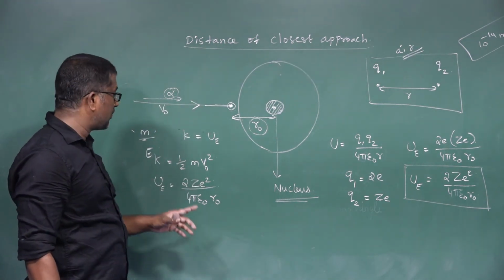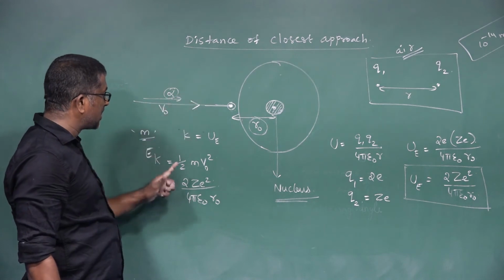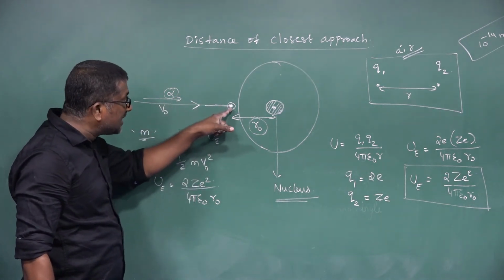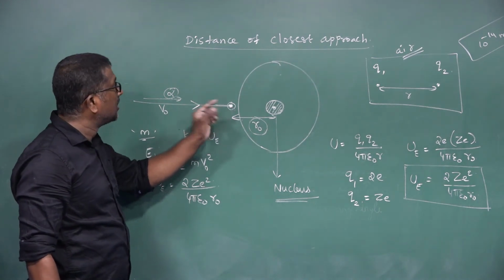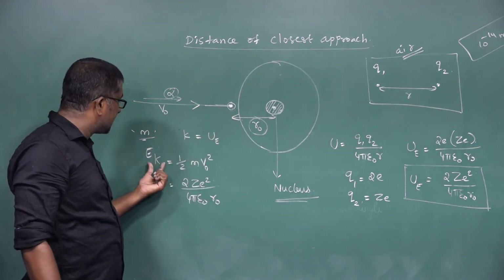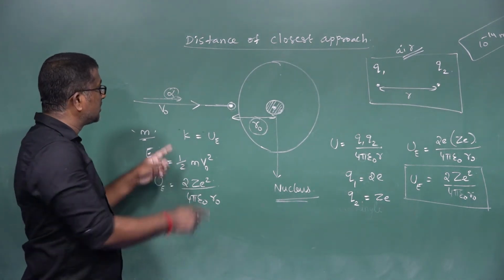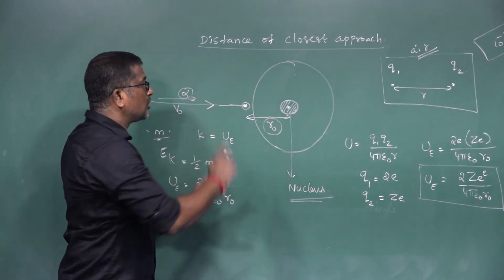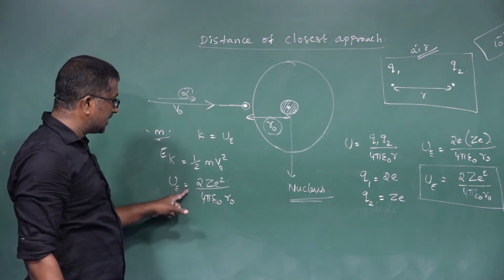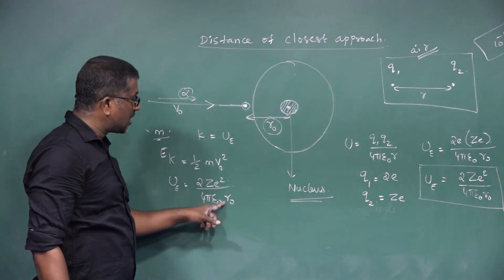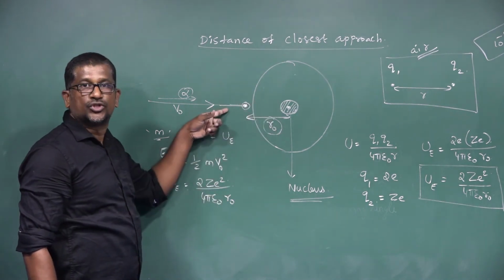When the alpha particle reaches this point, this kinetic energy is converted into electrostatic potential energy. The electrostatic potential energy of the alpha particle and this nucleus is given by U_E equal to 2Z e square divided by 4 pi epsilon naught R naught, where R naught is the distance of closest approach, right?